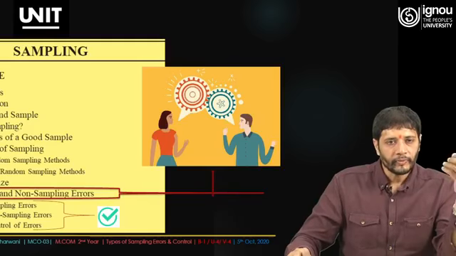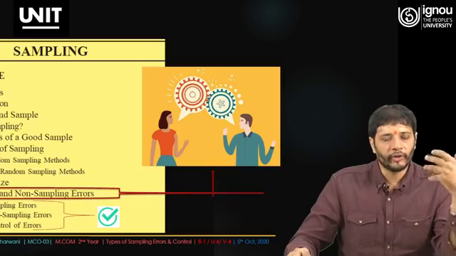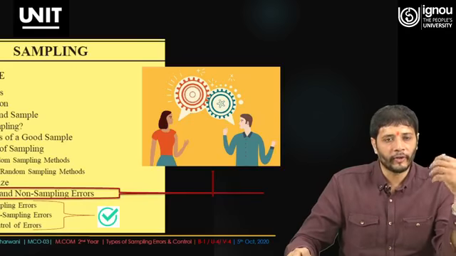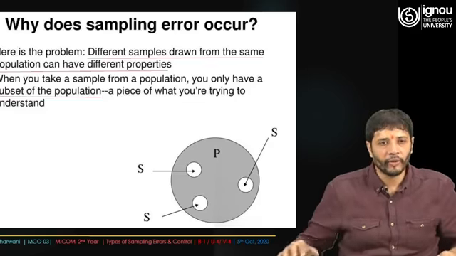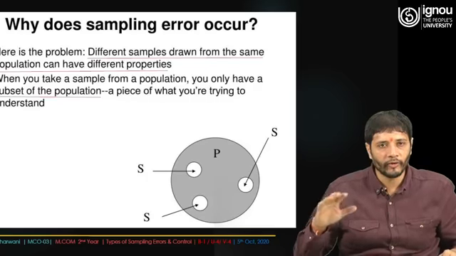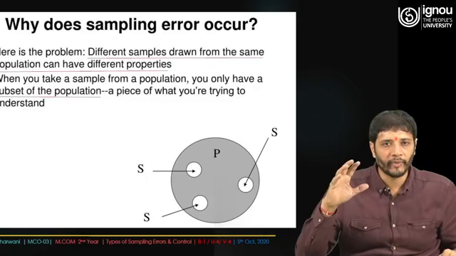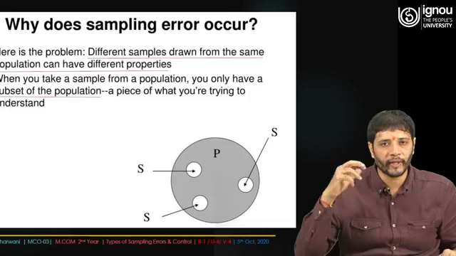That is where the discussion was going on, and today we are going to talk about how sampling and non-sampling error is going to be taken care of, how we are going to control those errors, and how to come out of the errors. That is more important. So prior to going into the depth of this, let's throw some light on what exactly sampling error is. Why does sampling error occur?